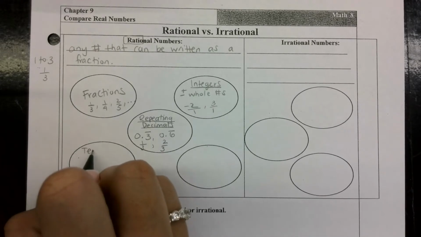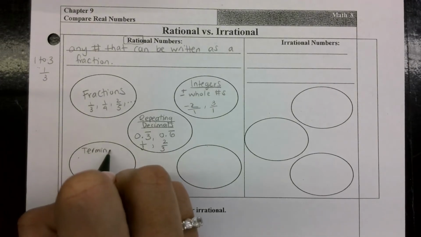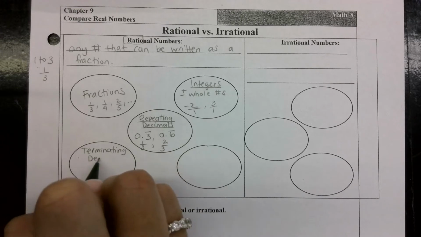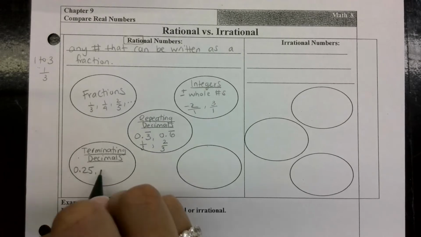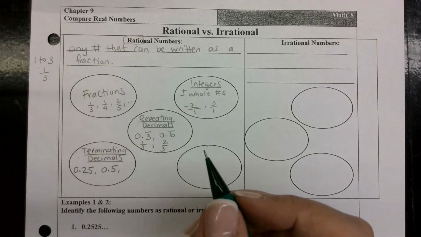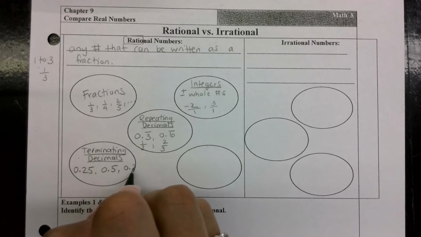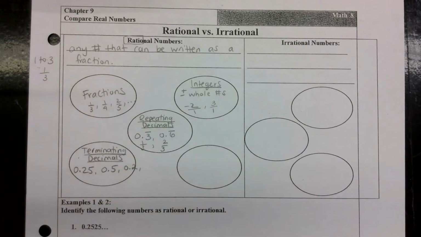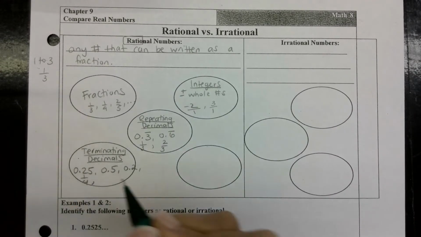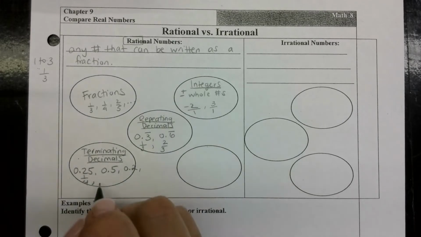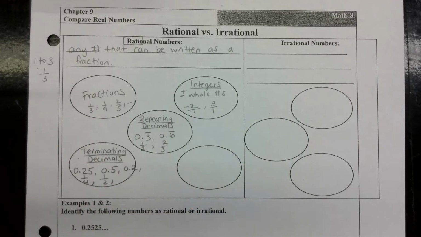Terminating decimals, sorry, I had to think about it. Terminating decimals, in other words, decimals that end: 0.25, 0.5, 0.2. These are all examples of terminating decimals. Does anybody know what 0.25 is as a fraction? 1/4, good. What about 0.5 as a fraction? Hopefully we all know that one. 1/2. And 0.2 as a fraction? Mateo? 2 over 10. Which simplifies to?